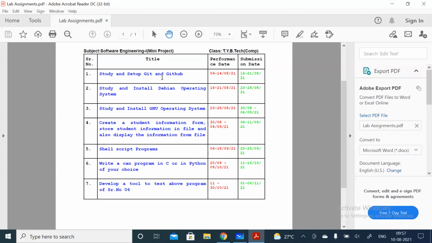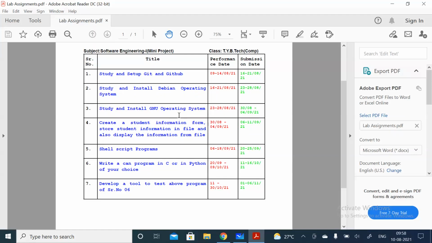And the second and third are again study assignments, but these are about operating systems, so different operating systems. We know that Windows and Linux operating systems are there. Similar to Linux, we have the Debian operating system and the GNU operating system.